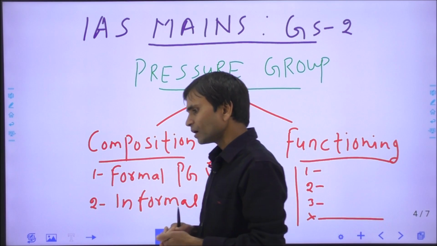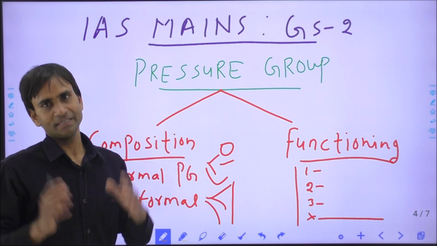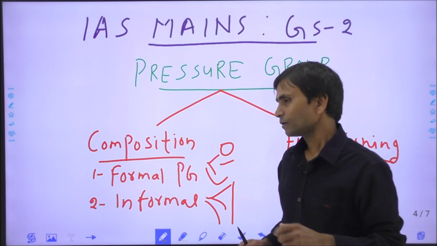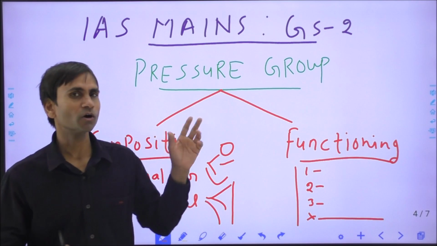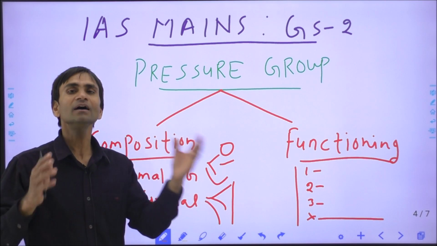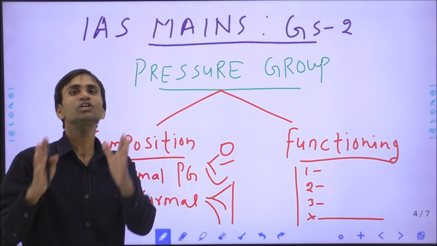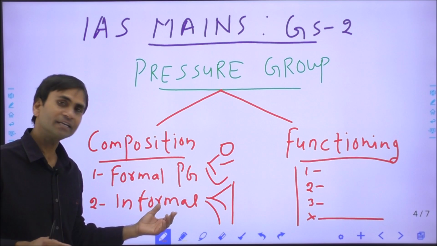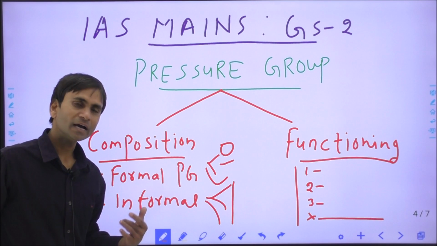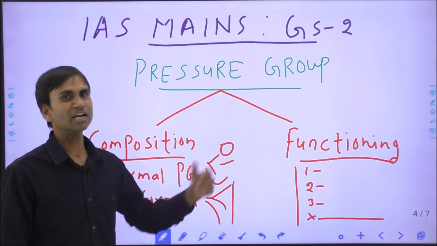But a third tendency which has emerged: the political parties, they are the important tools of democracy in India, and sometimes one or more than one or two political parties run the government at the state or union level, and the other parties are playing the role of opposition parties. So these opposition parties connect to informal pressure groups like the NSUI or the environmental pressure groups and the Bharatiya Kisan Union.